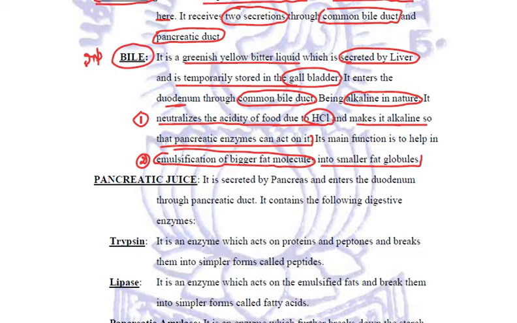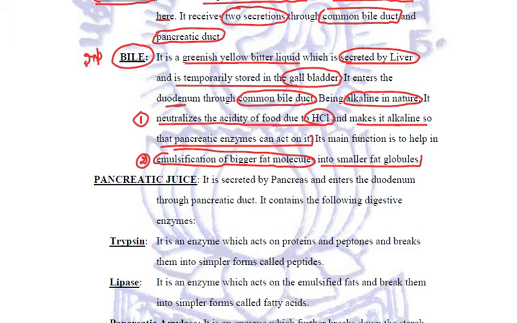Number one role: the food is coming from stomach. In stomach, the food was mixed with HCl. In stomach, there was mucus which was there to prevent the stomach lining from HCl. But mucus is not present throughout the alimentary canal. So the acidic character has to be neutralized, and being alkaline in nature, this is the function of bile. So it actually removes the acidity, neutralizes it, makes it alkaline, and very importantly, emulsification of fats. So this is the first secretion which enters the duodenum.